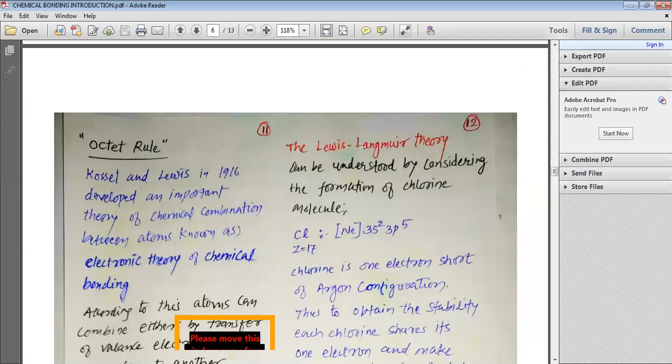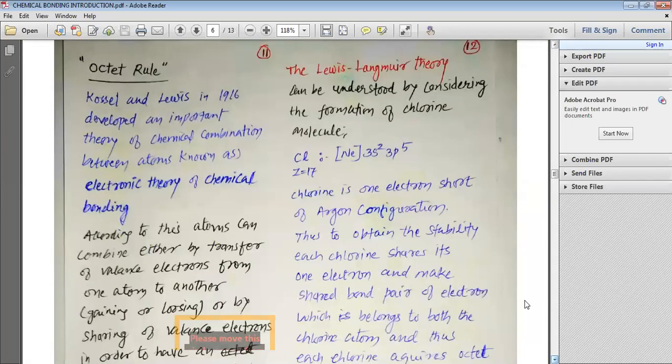The new theory which was given by Langmuir is known as the Lewis-Langmuir theory. The Lewis-Langmuir theory can be understood by considering the formation of a chlorine molecule. Chlorine's electronic configuration is neon 3s2 3p5. Chlorine is one electron short of the argon configuration. Thus, to obtain